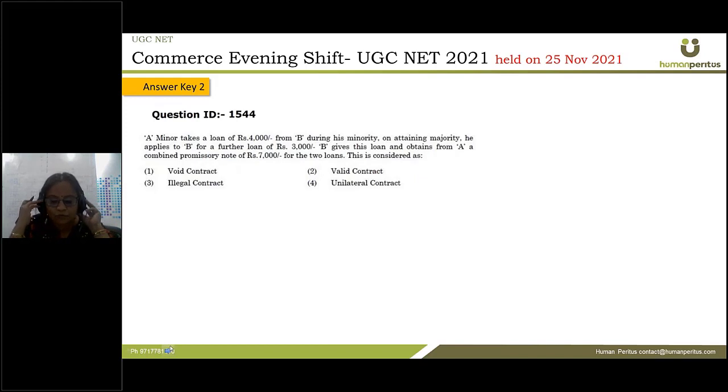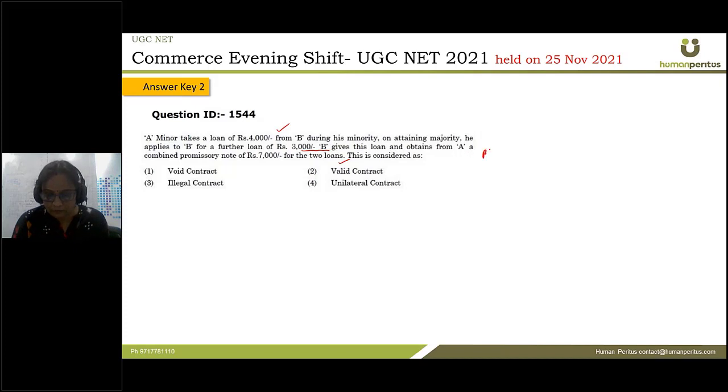A minor takes a loan of rupees 4,000 from B during his minority. On attaining majority, he applies to B for a further loan of rupees 3,000. B gives his loan and obtains from A a combined promissory note of rupees 7,000 for the two loans. This is considered as, now they have just made you confused. Because this 4,000 of loan has been obtained by A during his minority, and this 3,000 amount of loan has been obtained by A after obtaining majority.